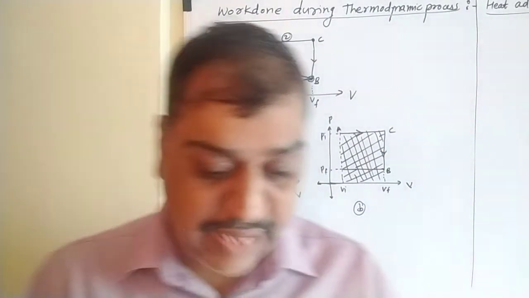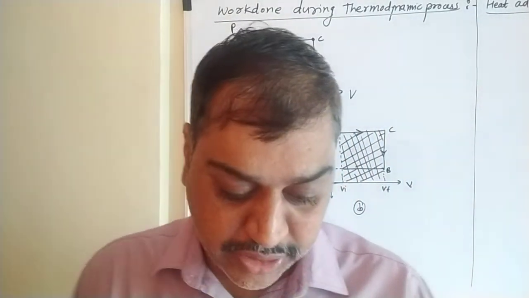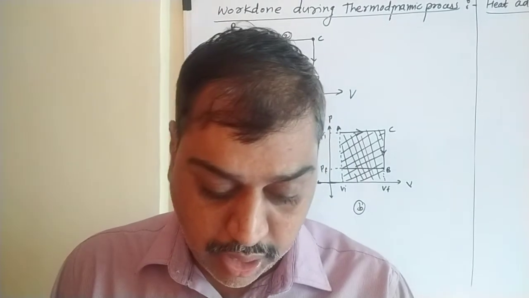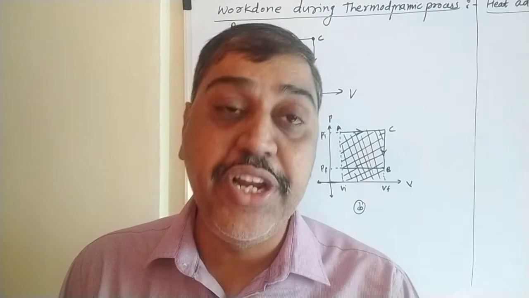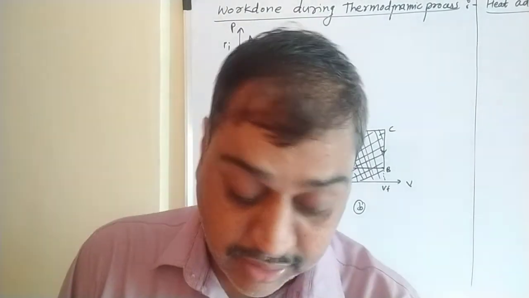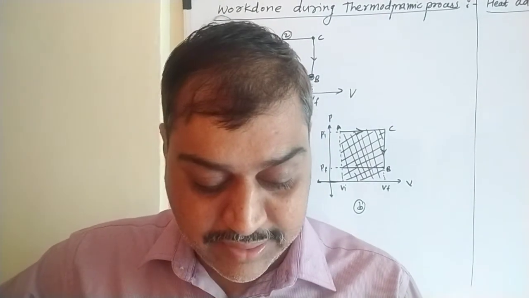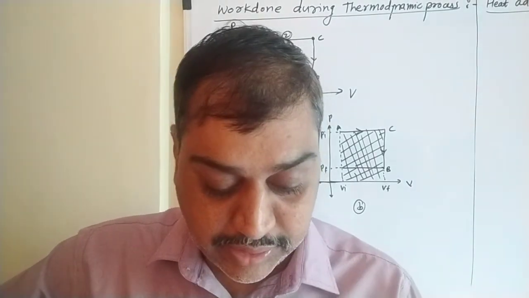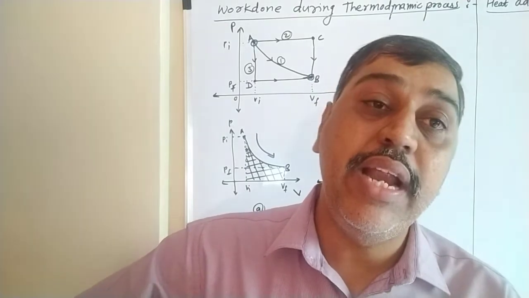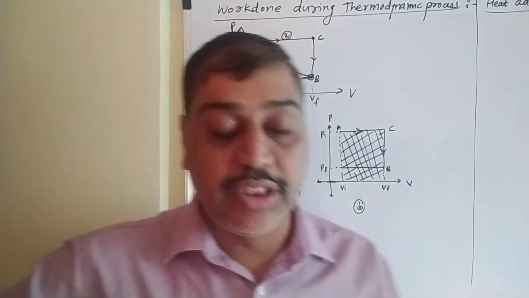And finally, it's time to take a conclusion. At the end of this topic, in your book they have mentioned, we concluded that work done by a system depends only on initial and final condition. Does not depend on initial and final condition. Just I will read once again. We conclude that work done by a system depends not only on initial and final condition, but also on intermediate stages, that is, the path along which changes take place.